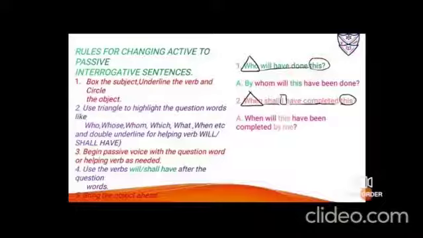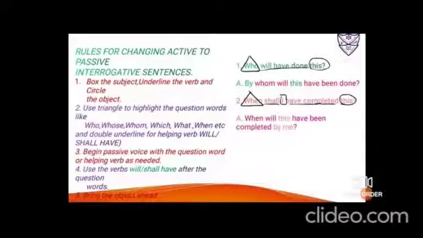Now, as a slight alteration, as I've told you, who changes to by whom. This you are going to bring ahead. But before you bring this, you have to put a helping verb, because WH and helping verb are a pair. Okay, so it is by whom will. Now bring this ahead. This, have, the additional word been, and the verb done at the last. An interrogation mark. So it is, by whom will this have been done?